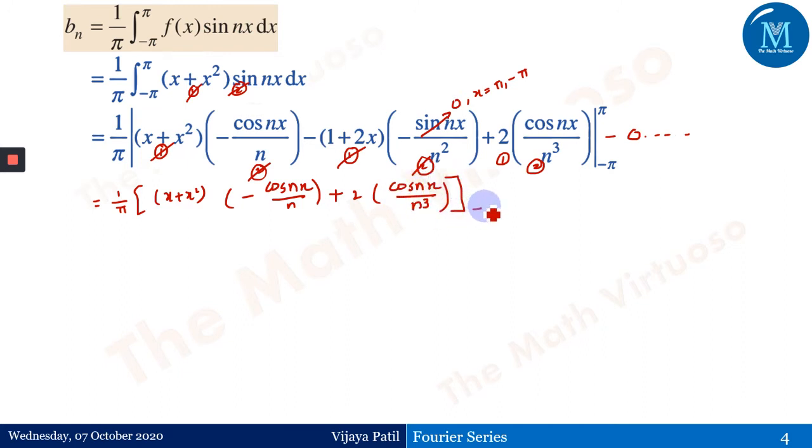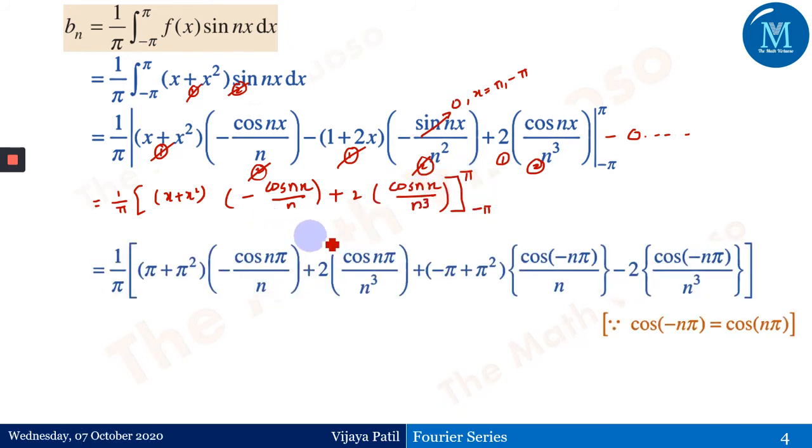And the limit is from minus pi to pi. If I put the upper limit and the lower limit, this is the step I'm going to get, that is 1 by pi. Every x is replaced as pi first, minus every x replaced as minus pi.